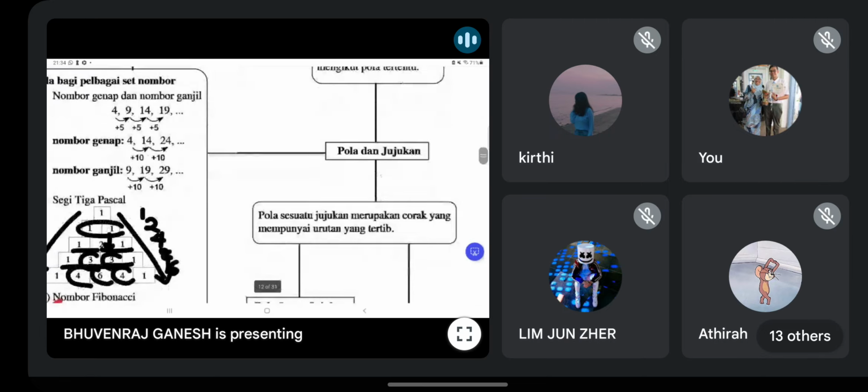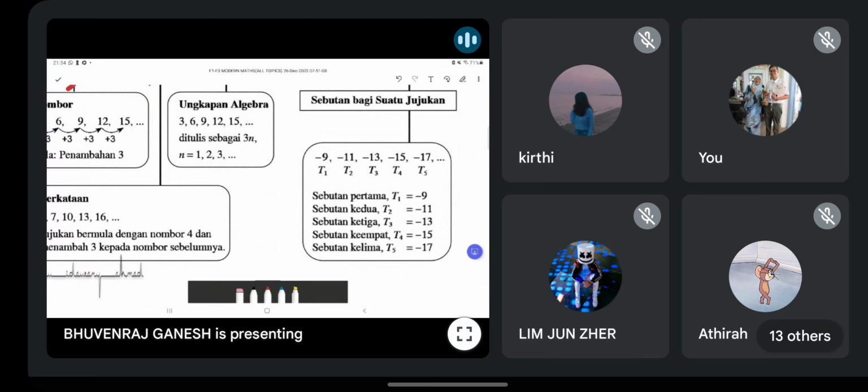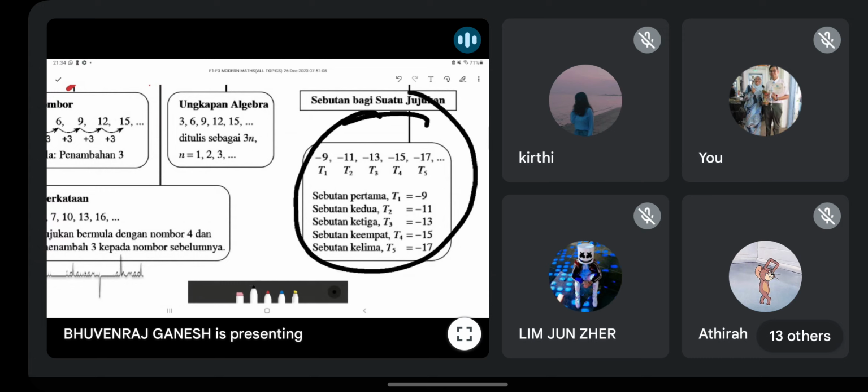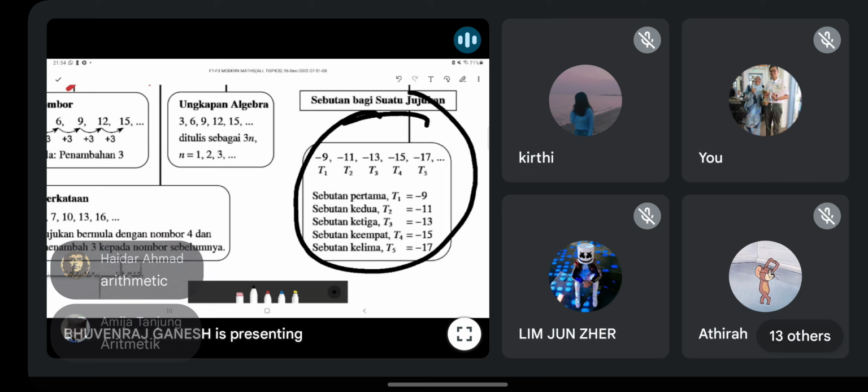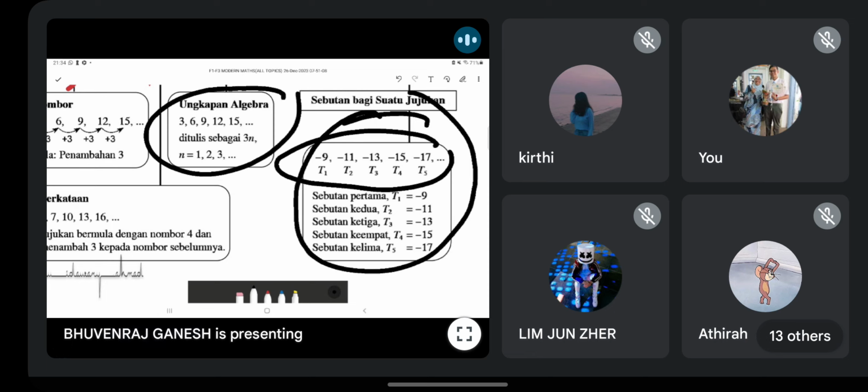And then progression. Progression actually, guys, can you all tell me, if you all see this, what progression is this? Untuk yang ambil maths, arithmetic atau geometric? Which one? You actually learn this in Form 1, you know. Correct. Yes. Sometimes they can ask how to find T3, T4. You can use the maths formula, tapi kalau keluar Kertas 2, don't use the formula. Paper 1 is okay. Kamu boleh kira guna yang tu. So this is how we get jujukan arithmetic.